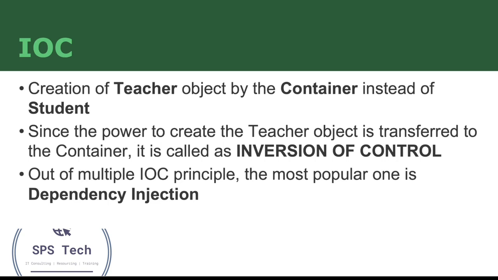So if you see comparatively, earlier the student was creating the teacher, but now someone else is creating the teacher and it is giving the teacher to the student. So you can see it is an inversion. What was happening previously is happening the opposite way now. That is why it is called inversion of control. So the power to create the teacher has been taken away from the student and given to the controller.